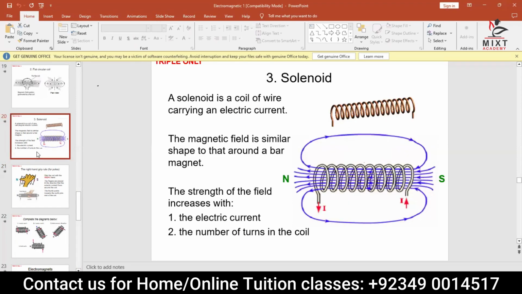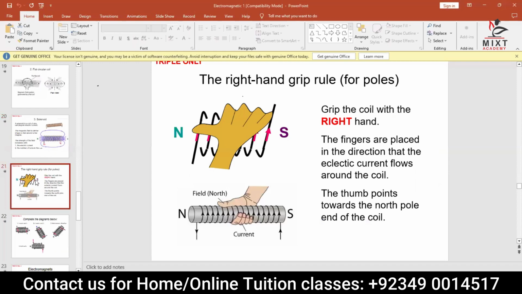Now, before we see the direction, there is a right hand grip rule to find the direction in the case of a solenoid as well. What is that right hand grip rule? If you check this out, the right hand is going from right to left because the current direction is from left to right like this.